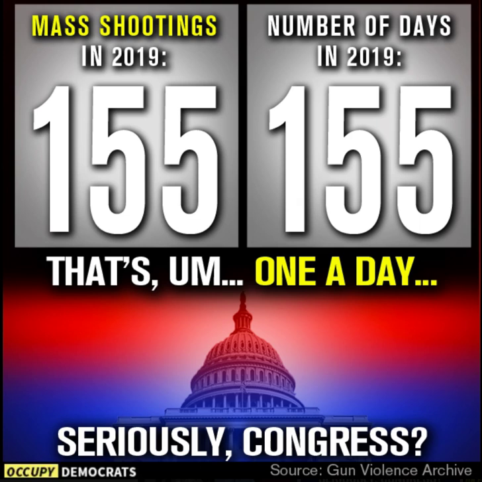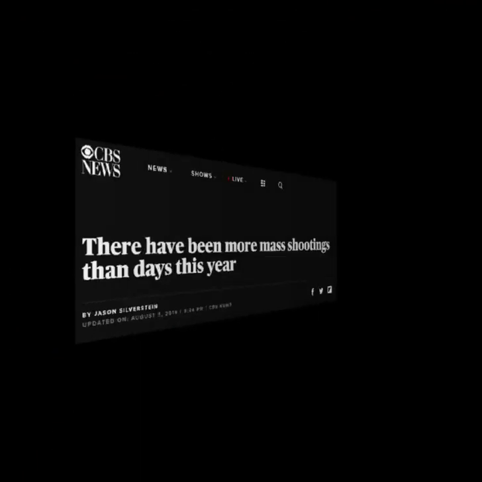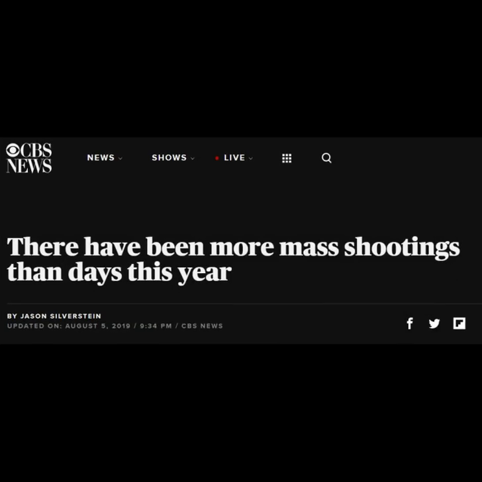Sometimes you'll run across a meme like this. This particular one's from Occupy Democrats back in early June, which claims a high number of mass shootings in the US, in this case, one mass shooting per day. And it's not limited to memes, you'll find news headlines with similar claims.